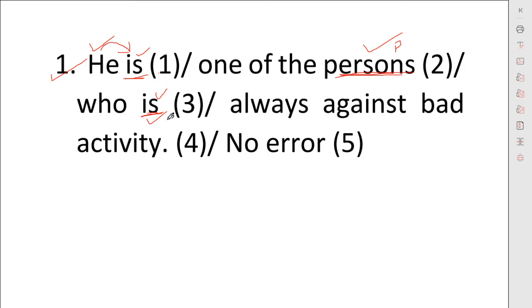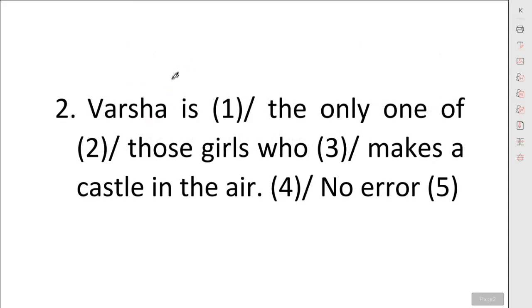So the next question is: Varsha is the only one of those girls who make a castle in the air. For Varsha we have used this helping verb. The second noun is "the only one of those girls", and for this we have used "makes".